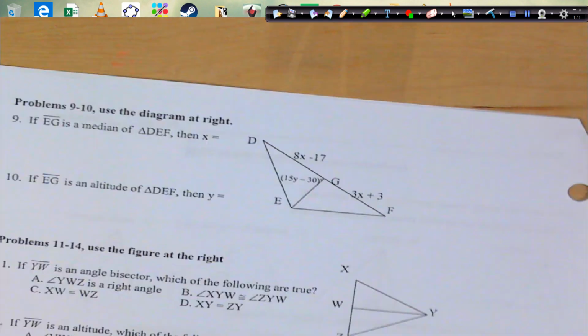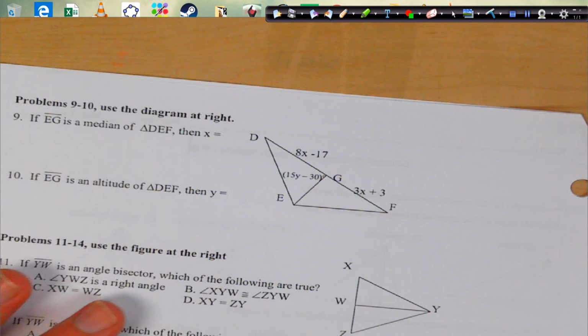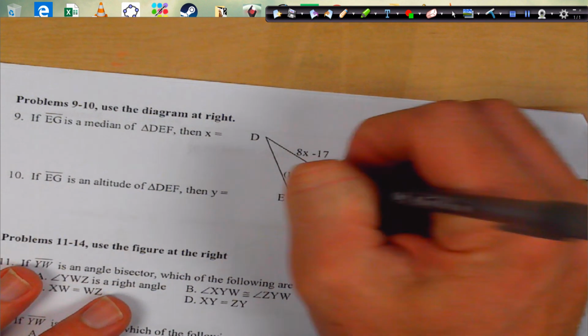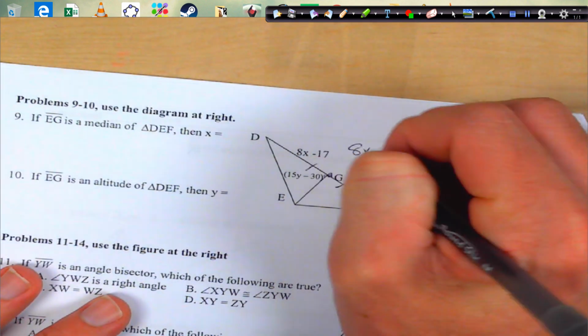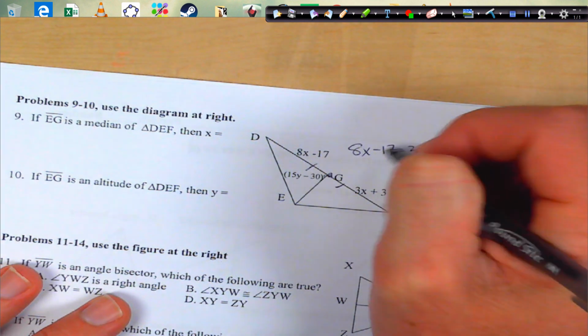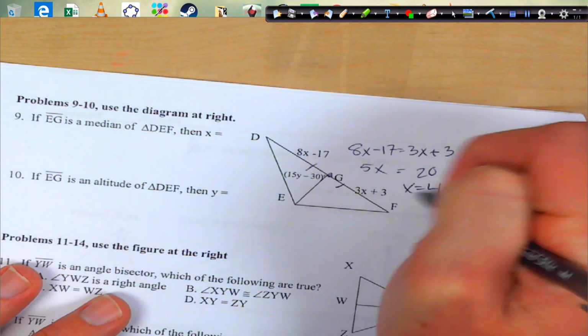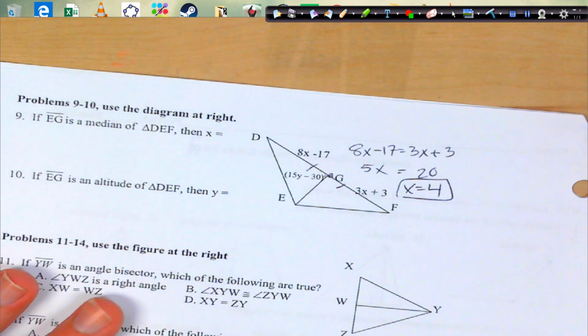Here we go. If EG is a median, what's X going to equal? If it's a median, that means it's bisecting. So those are equal. So we're just going to set these equal to each other and solve. I'm going to subtract that over, add that over. That's going to give me 20 and 5. So X equals 4.